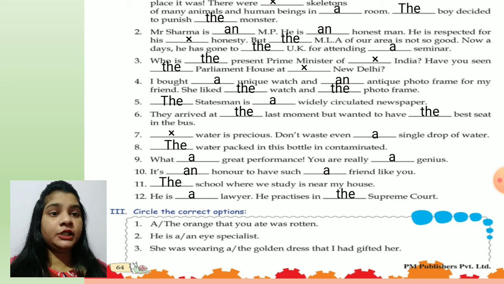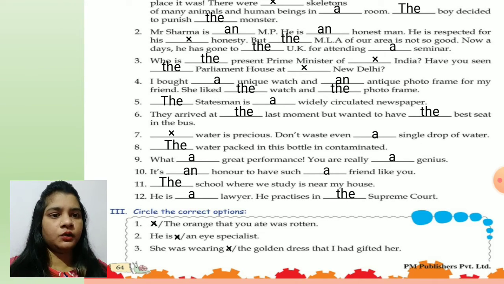Number 1. Dash orange that you ate was rotten. Children, we are talking about the particular orange that you ate. So, the orange. He is dash eye specialist. Children, eye, it is giving the sound of a vowel. So, an eye specialist. She was wearing dash golden dress that I had gifted her. Again, we are talking about some particular dress.